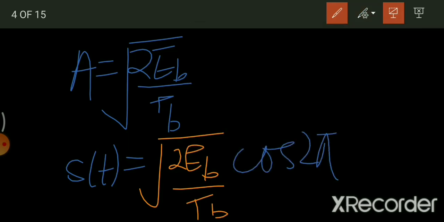So what you have done, in place of amplitude here, this is the amplitude, sorry, AC, you have just written twice of EB by TB. So if there is a presence of cosine signal, you're going to write like this. If there is absence of cosine signal, then that time st will become 0. Okay, I hope you now understand why we are bothered about carrier signal and why we are talking about signal in terms of energy and time, so that we can have power spectral density easily.